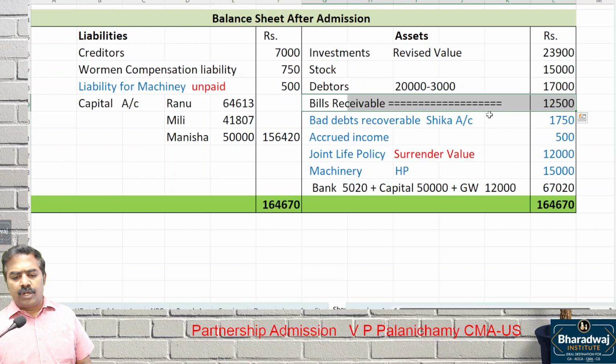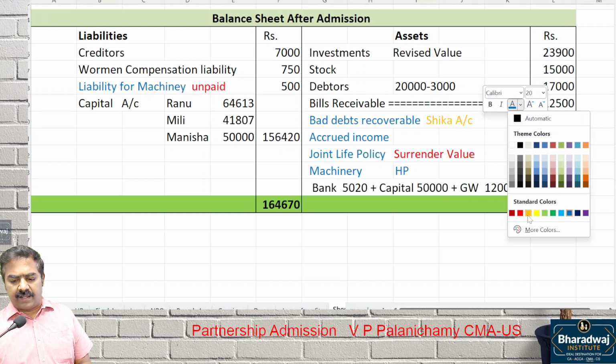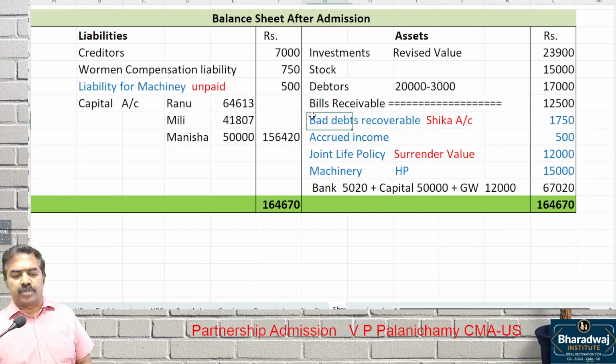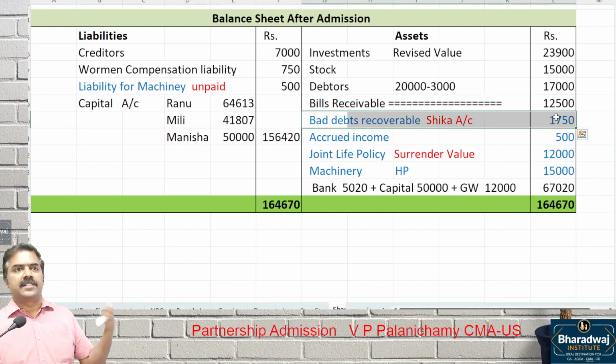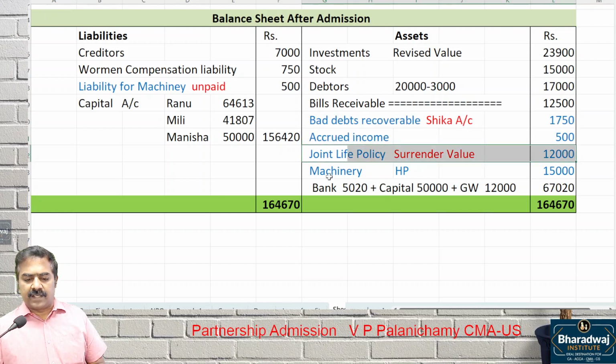Bills receivable, no adjustment. When a customer promises to pay the money whose account was written off as bad, that is a gain for us. It is also an asset for us. Bad debts recoverable. Anything that causes inflow is an asset for us. Accrued income, income receivable, is an asset for us. Joint life policy is an asset.